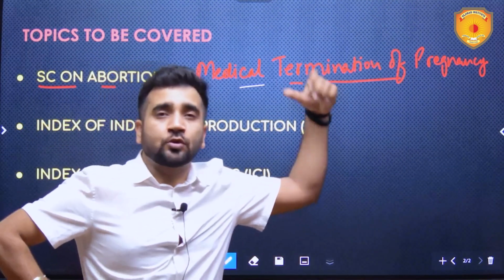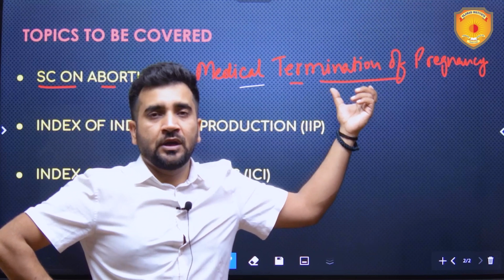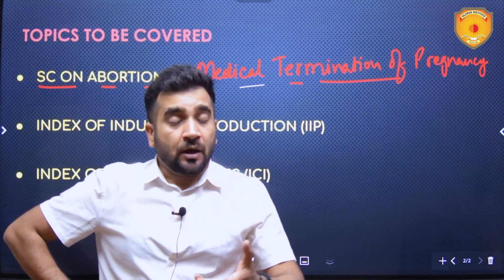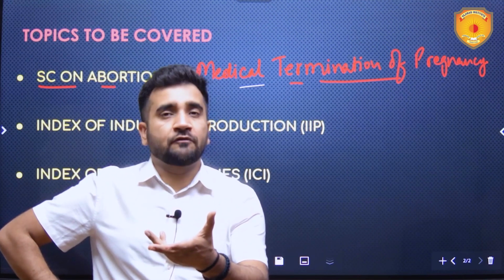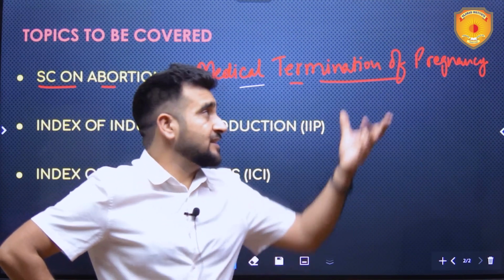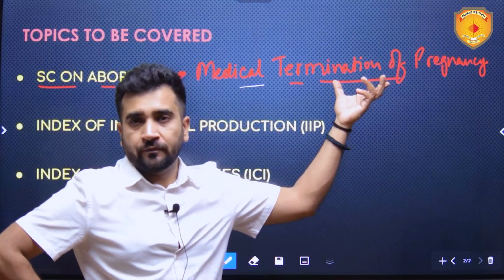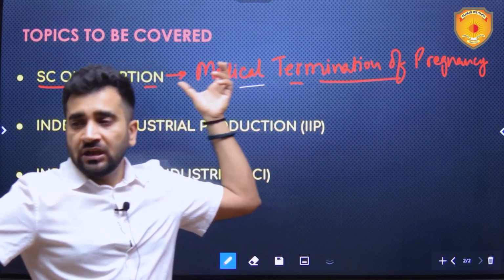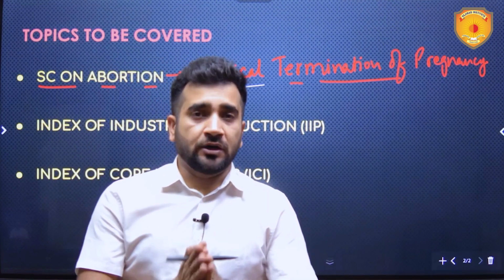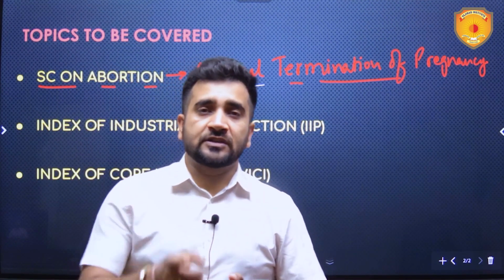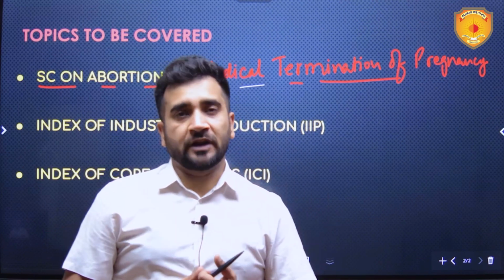There was an amendment in 2021 in this law. In what circumstances abortion is allowed in India? Who all fall under the purview of this act? That is important from exam point of view. And obviously we'll see why the Supreme Court is now divided on the medical termination of pregnancy of that 26 weeks old pregnancy of a married woman.